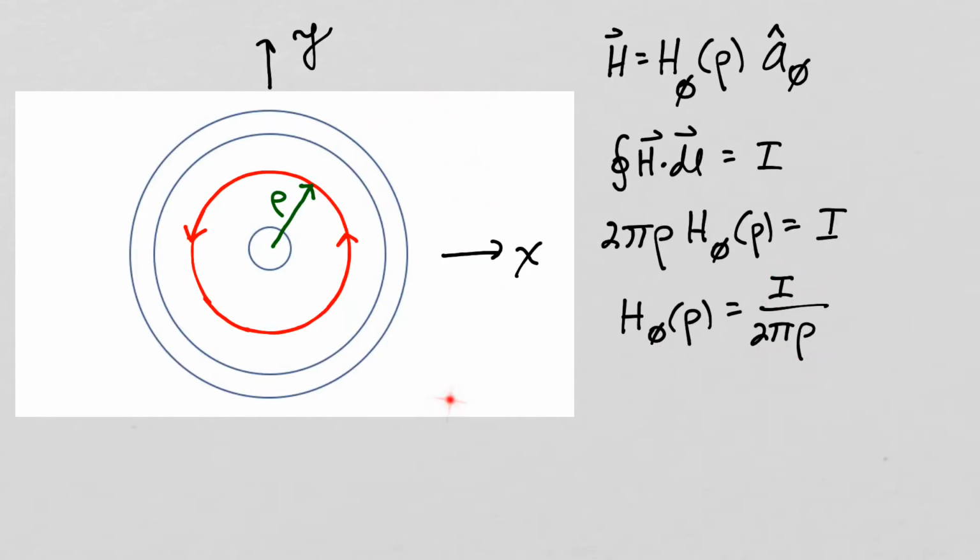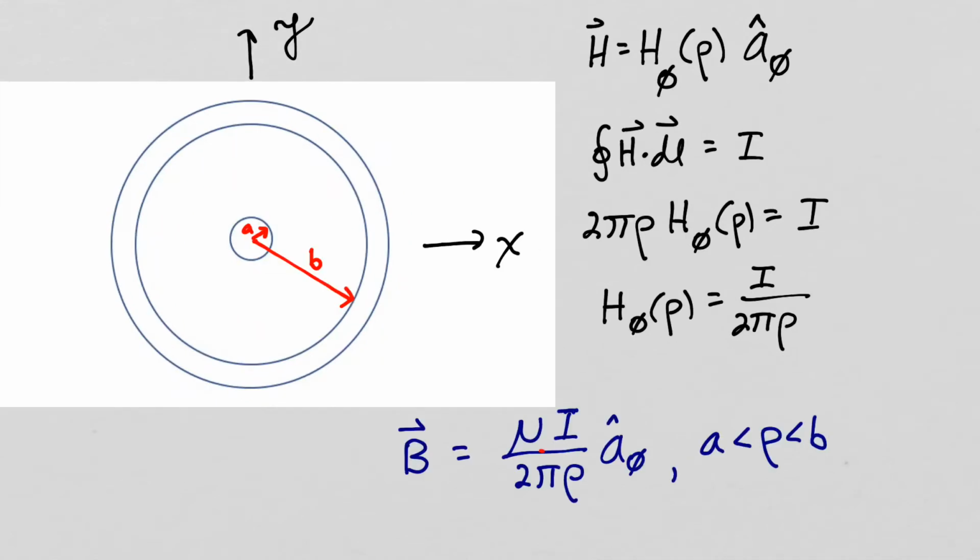Outside the coaxial cable, there is no magnetic field intensity because the magnetic field intensities coming from the currents flowing on the inner and outer conductor will cancel, because those currents are flowing in opposite directions. Multiplying by the permeability of the material between the two conductors, we get the magnetic flux density field inside our coaxial cable.